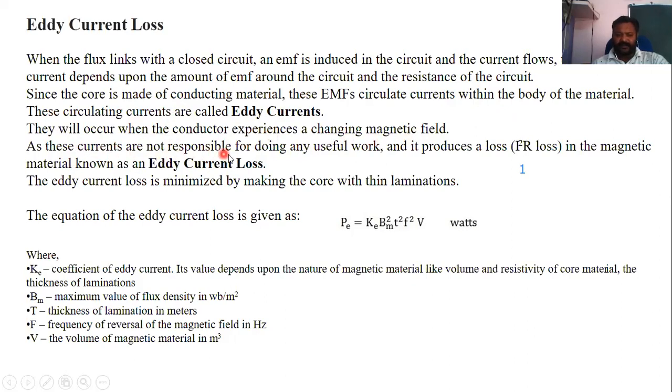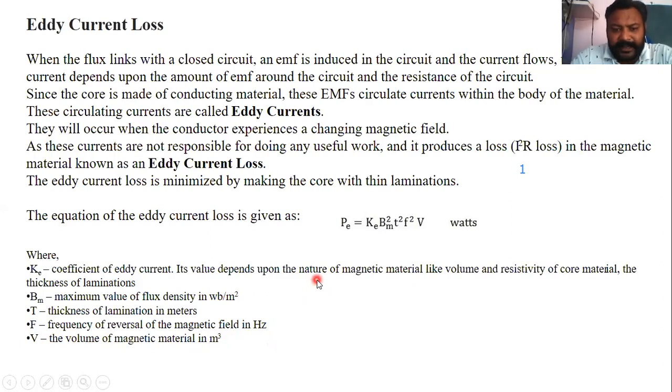As these currents are not responsible for doing any useful work, they produce I square R losses in the magnetic material, known as eddy current losses. The eddy current loss is minimized by making the core with thin laminations. The equation of eddy current loss is P equal to K Bm square t square F square V, where K is the coefficient of eddy current, Bm is the maximum flux density in Weber per meter square, t is the thickness of laminations, F is frequency, and V is the volume of magnetic material.